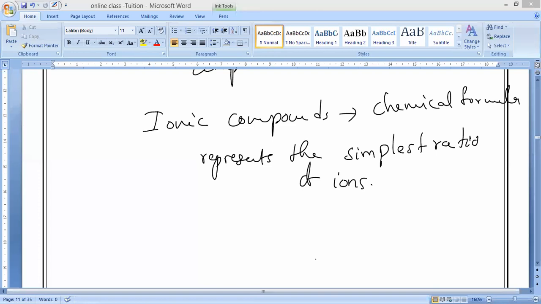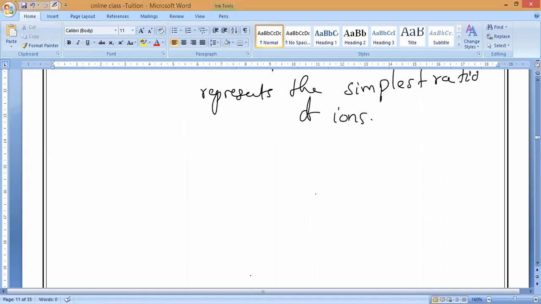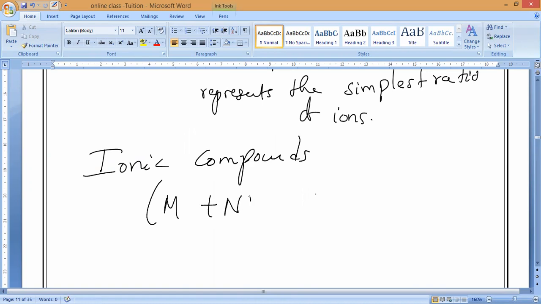Now the simplest ionic compounds and the simplest molecular compounds we will discuss. Okay, guys, how to write the formula. As I said already, ionic compounds will form by what? A metal and a non-metal, sir. Metals have positive charge, non-metals negative charge. Non-metal donating and receiving electrons.